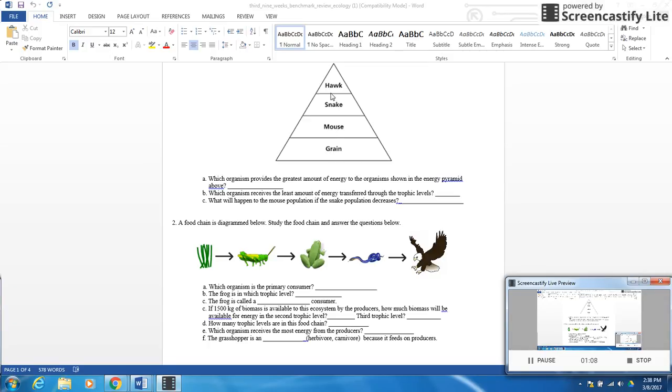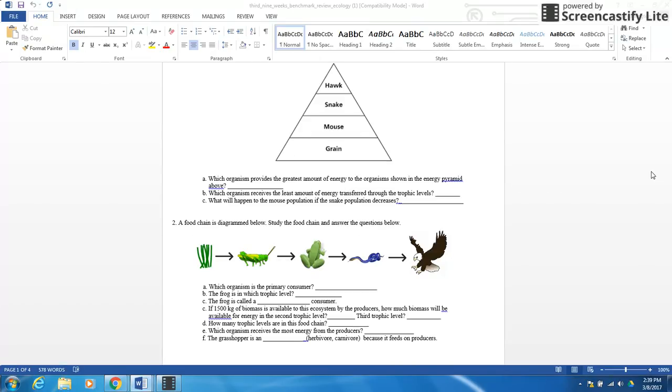What will happen to the mouse population if the snake population decreases? So in this case, we're saying that the snake population will decrease, which means the mouse population is going to increase in that case.